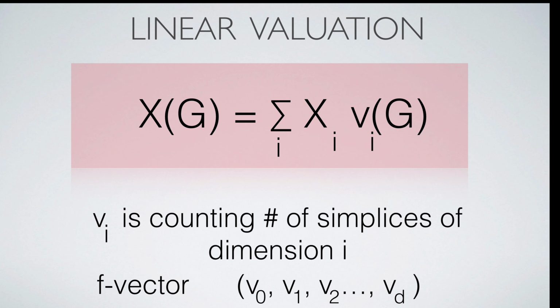Assume a graph of maximal dimension d, meaning that there are d-dimensional simplices present in the graph but no d plus 1-dimensional simplices. If v_k counts the number of k-simplices in G, one can form the f-vector, which contains all these numbers. Now, take the dot product between a d plus 1-dimensional vector, x, with this f-vector. This gives the value of the valuation.